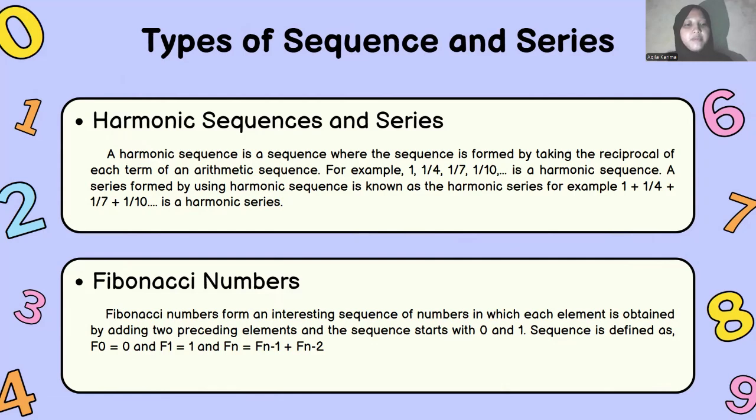The last, Fibonacci numbers. Fibonacci numbers form an interesting sequence of numbers in which each element is obtained by adding the preceding two elements in the sequence. The sequence starts with 0 and 1, and is defined as F0 equals 0 and F1 equals 1, and Fn equals Fn minus 1 plus Fn minus 2.